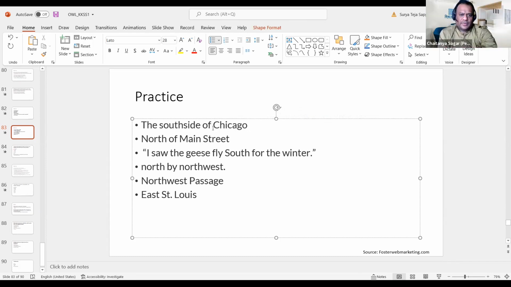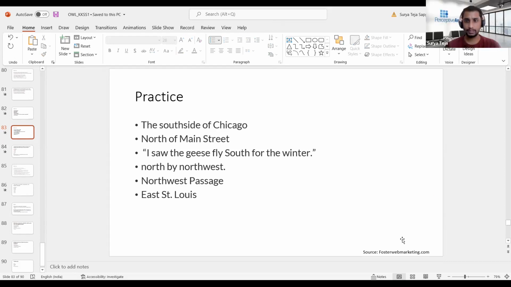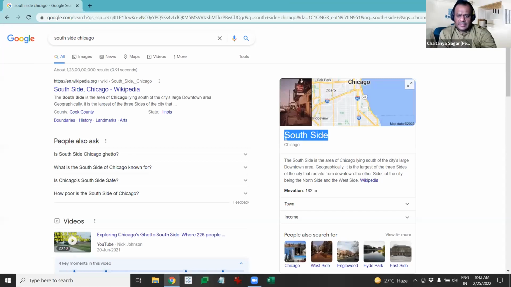Just a quick correction there. Why don't I very quickly share my screen? I'll stop sharing. Just check it online, so you can see Southside itself is the name of the place. Please continue, Surya. Yeah, one second.